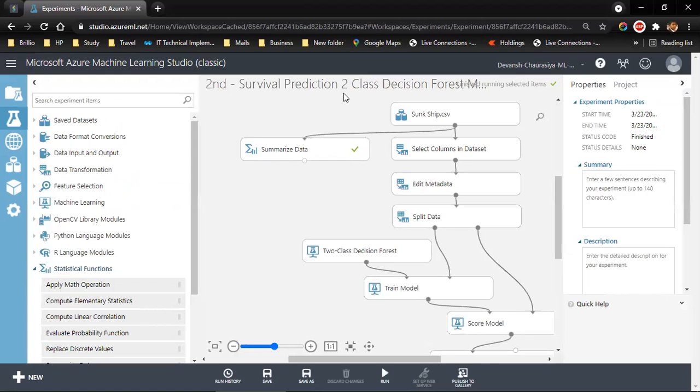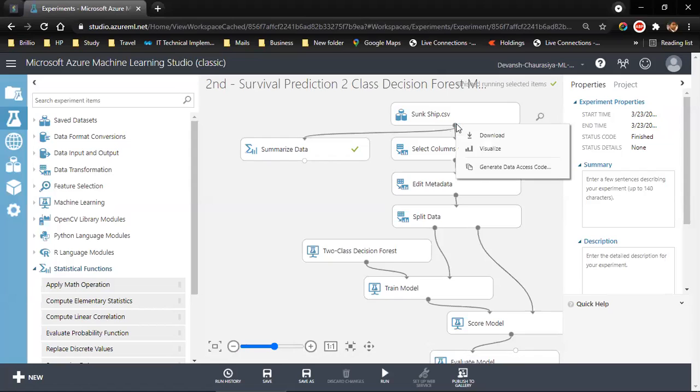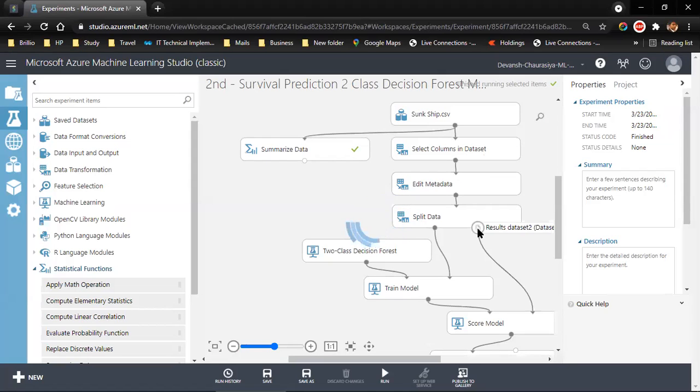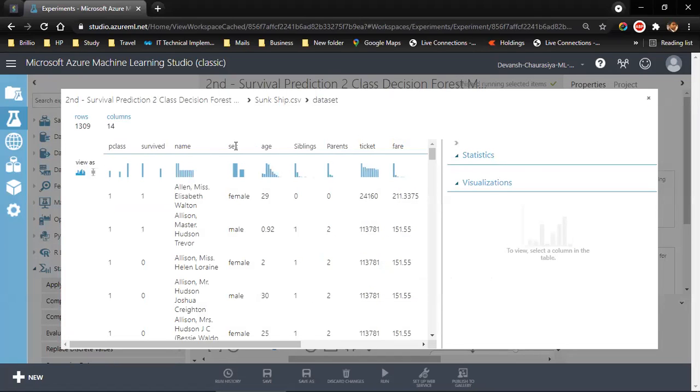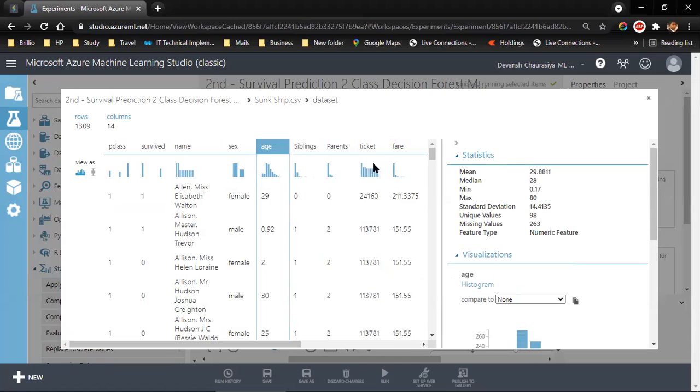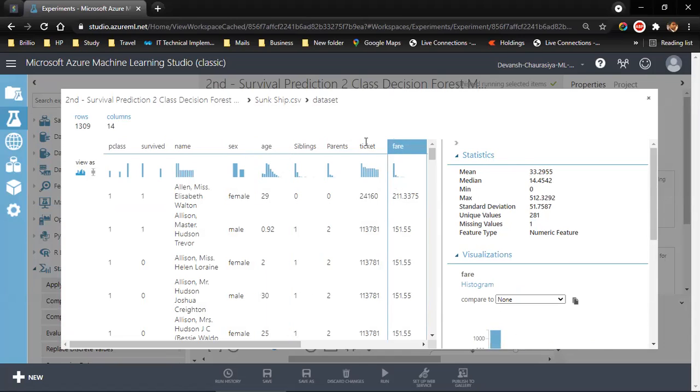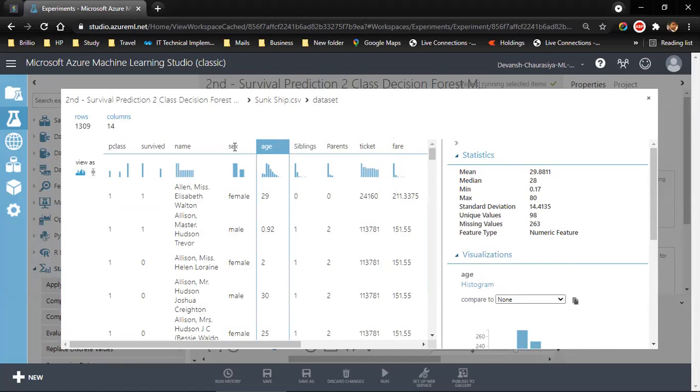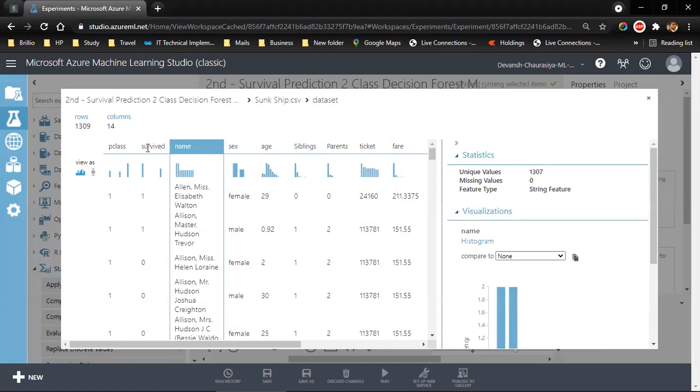Now, if we take a look at this, let's visualize the data one more time. For age, for 263 travelers, we don't have the age, it's a missing value. And if you look at fare, the missing value count is 1. For ticket, there is no missing value, it's 0. The missing values are for age and fare.